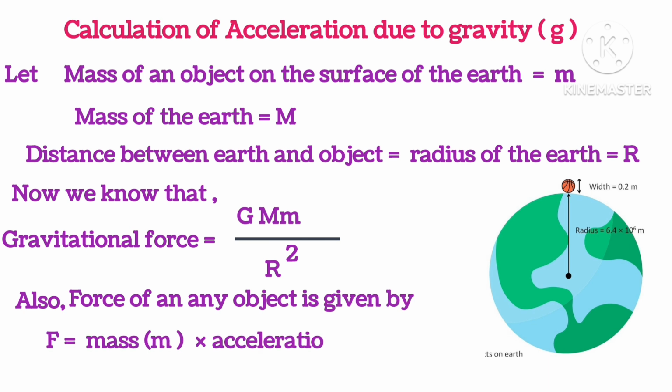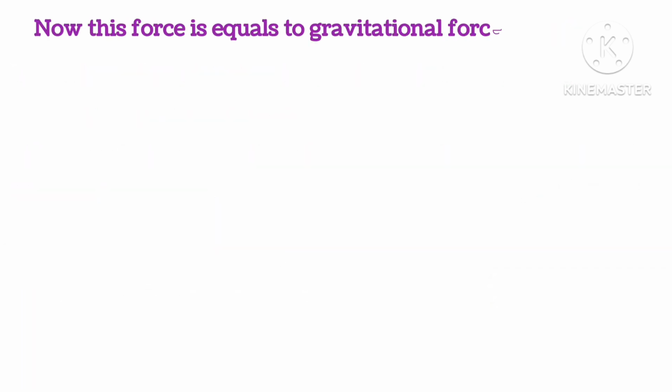Also, force on any object is given by mass into acceleration. So now this force is equal to the gravitational force. So we can write G M m upon r square equals m a. Now cancelling the small m, we get acceleration equals G capital M upon r square.